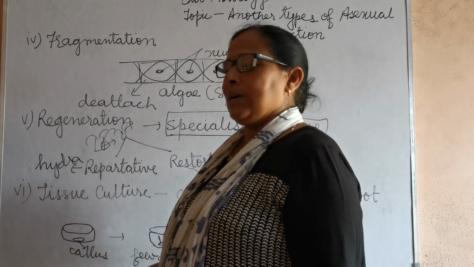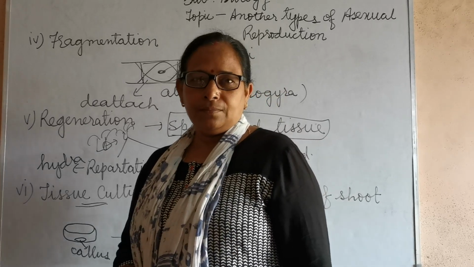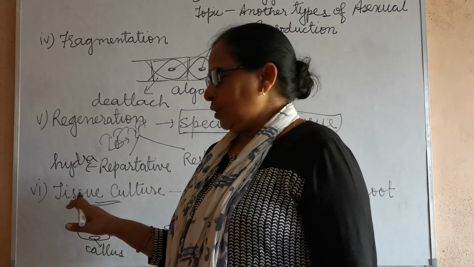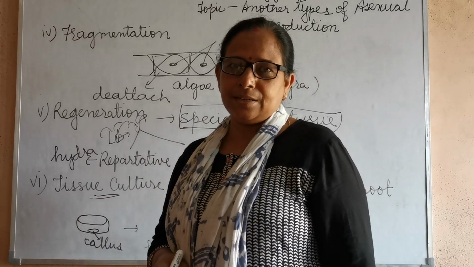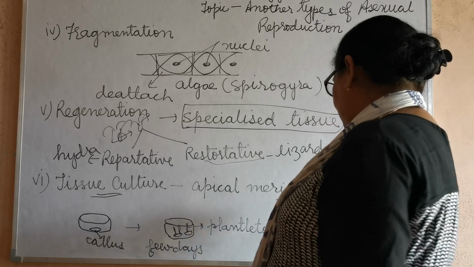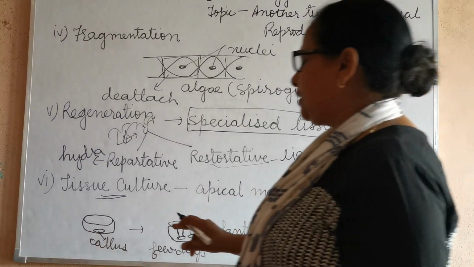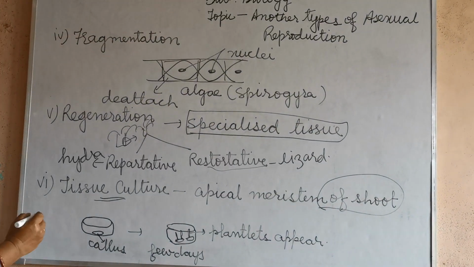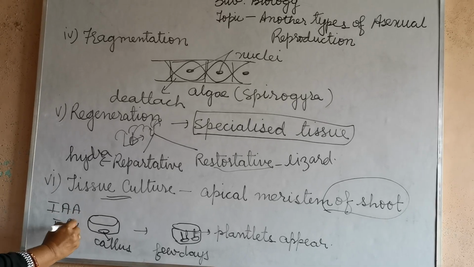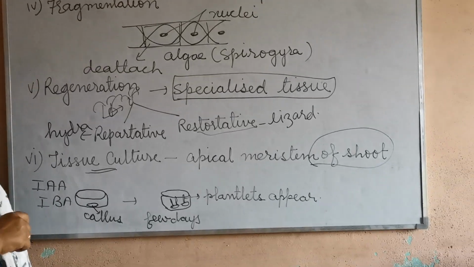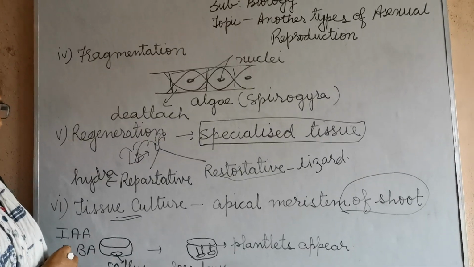Now the next is tissue culture. Tissue culture is the best method of asexual reproduction, because in tissue culture you will observe a small apical meristem of shoot, not of root, only of shoot. This meristem is cultured in a nutrient medium. This nutrient medium may be IAA, IBA, that you read in plant hormones in class 11. IAA means indole acetic acid, IBA means indole butyric acid.